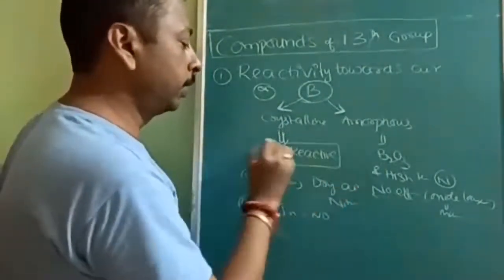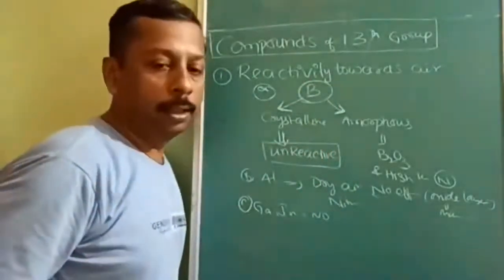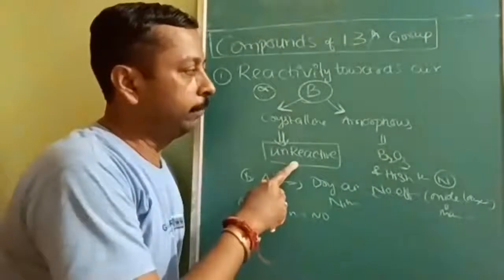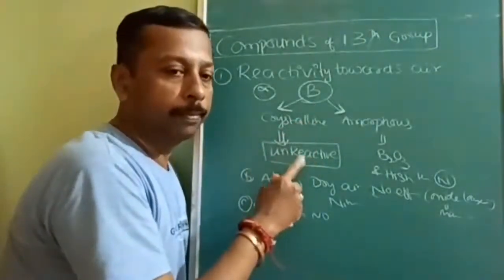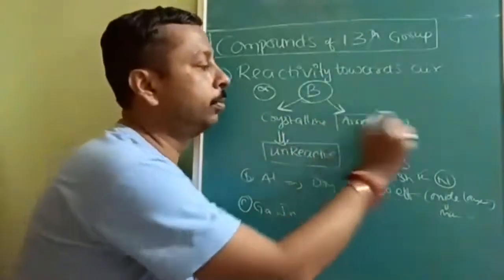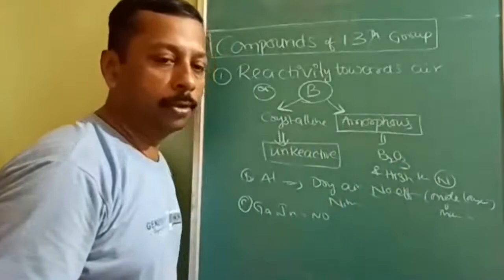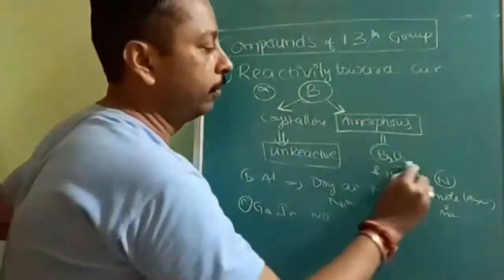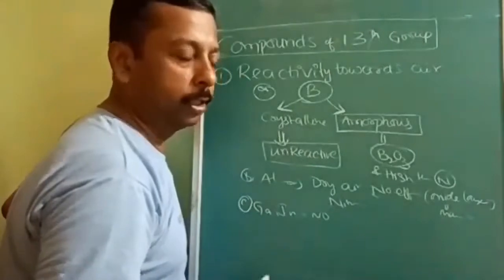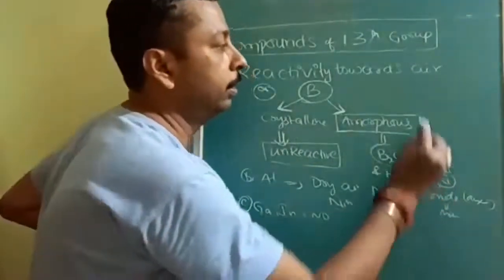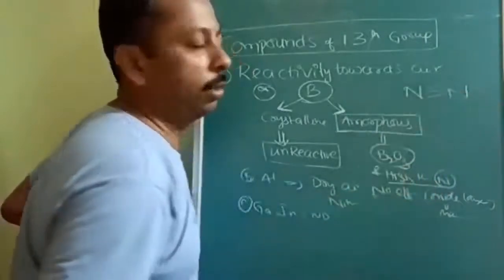So, in the crystalline form, there is no reaction of the boron with the air. Crystalline boron is unreactive with air. But amorphous boron reacts with air. At room temperature, at normal temperature, it forms boron trioxide. But if you heat further, actually, nitrogen is inert in nature due to high bond dissociation